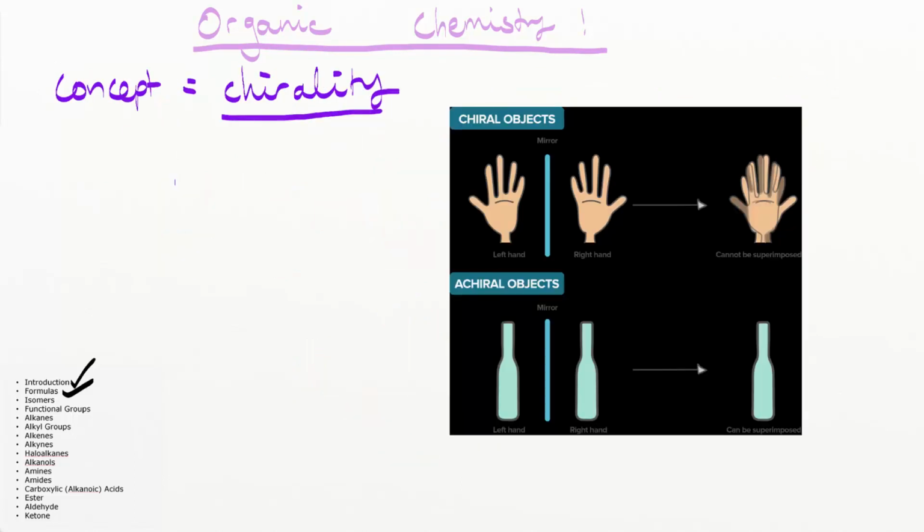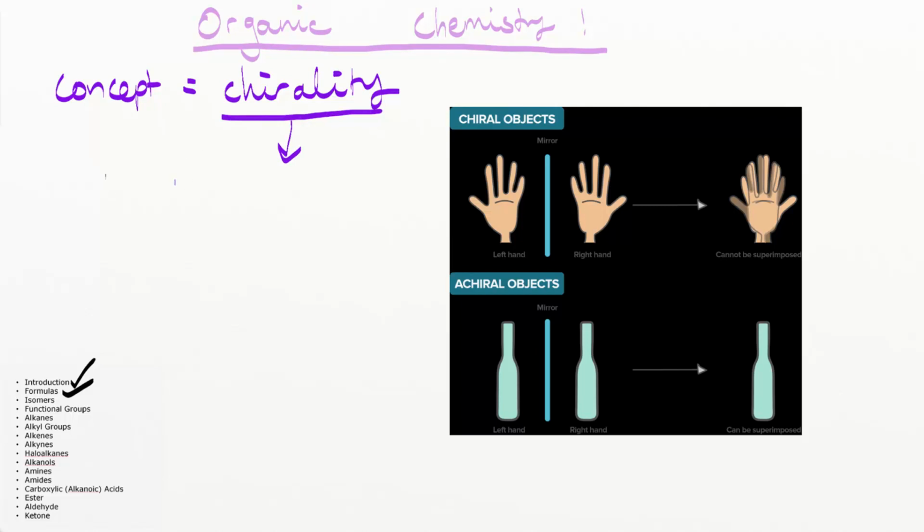The concept that we need to look at is this concept of chirality. And what does this mean? A molecule or a thing is considered chiral if it cannot be superimposed. So chirality is like the property of not being able to be superimposed.